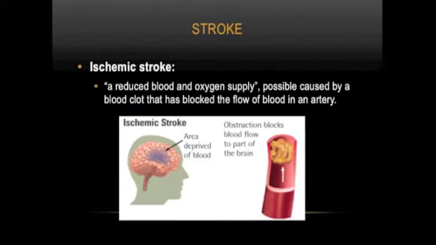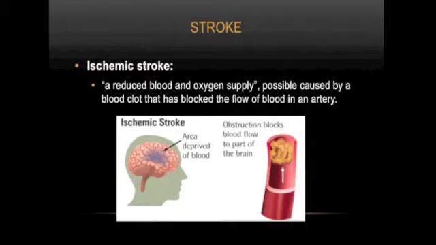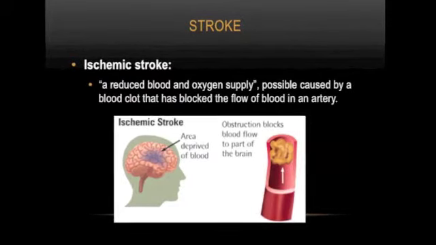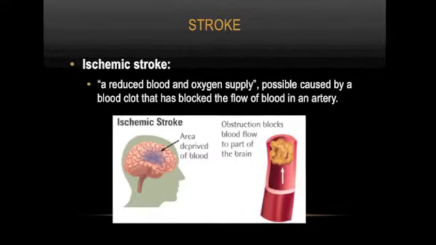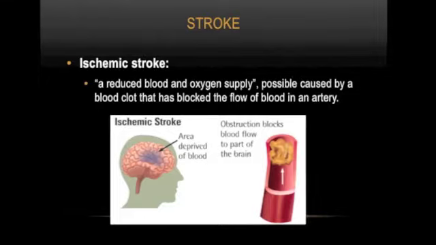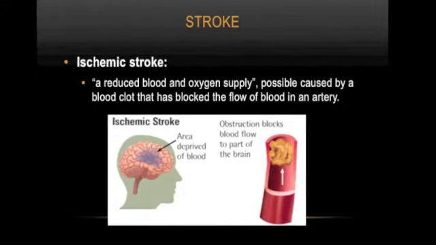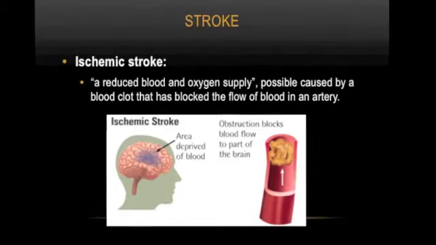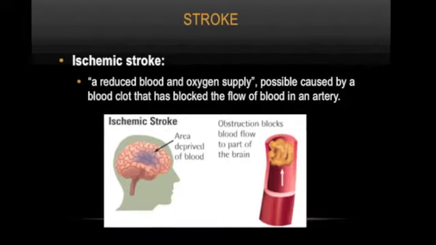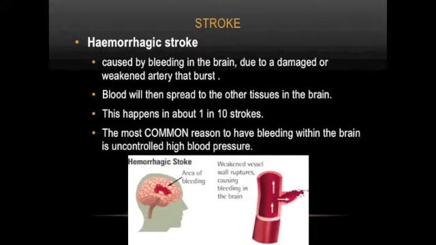The most common type of stroke is called an ischemic stroke. Ischemic means a reduced blood and oxygen supply, and this is often caused by a blood clot that has blocked the flow of blood in an artery. The blood clot often forms within the artery itself, and this commonly occurs over a patch of plaque in the veins or arteries. If the plaque becomes thick, it can trigger the blood to clot. If these arteries become narrow as a result of atherosclerosis, plaque or cholesterol, debris can break off and float downstream, clogging the blood supply to that part of the brain.